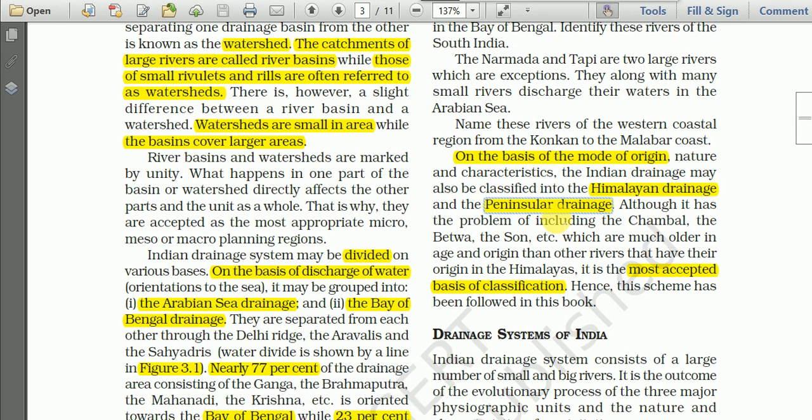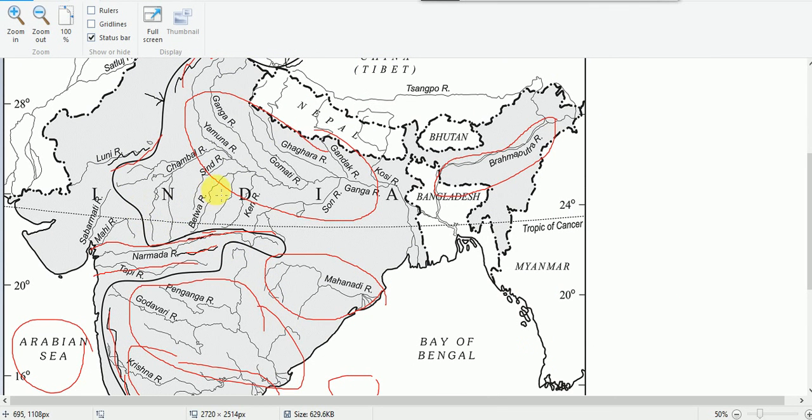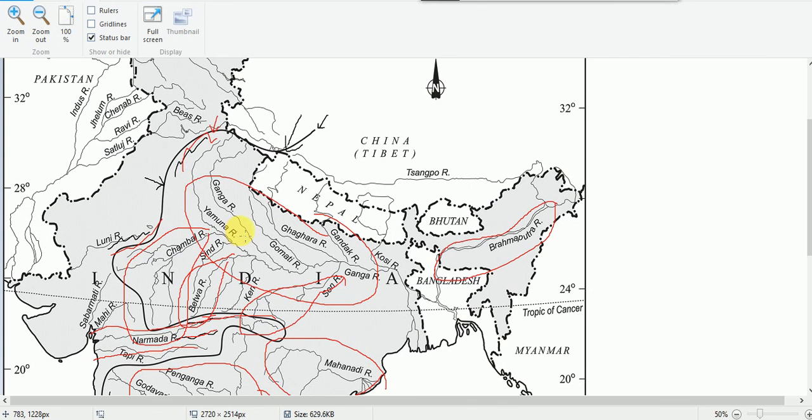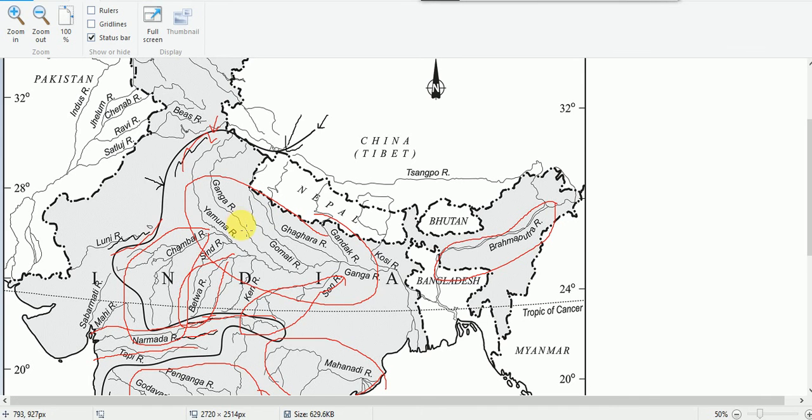Although some problems are there to include rivers like Chambal and Betwa, you will find here, Betwa is here, originating from the peninsula. Son river is also here, also originating from the peninsula. Chambal river is also here, originating from the peninsular plateau. However, since it is a branch of the Ganga river, it comes under the Himalayan drainage.